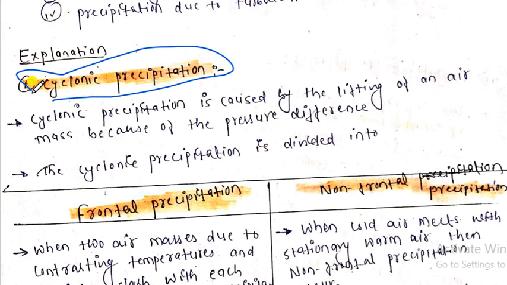Cyclonic precipitation means precipitation occurring due to the pressure difference. So because of the pressure difference, the lifting of air takes place. We can say that cyclonic precipitation is especially caused by lifting of the air. And why does the lifting of air take place? Because of the pressure difference.